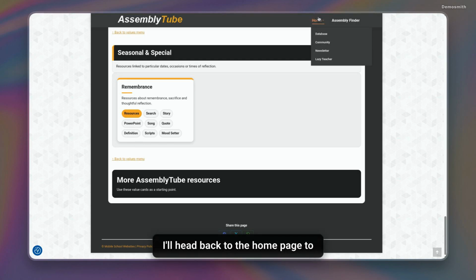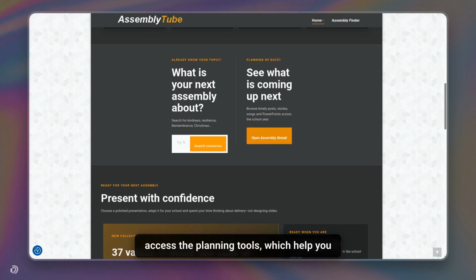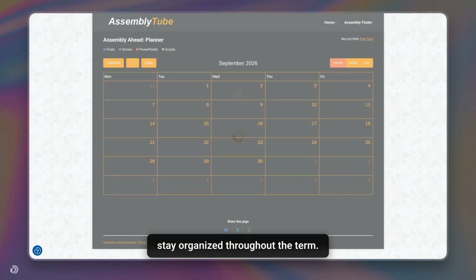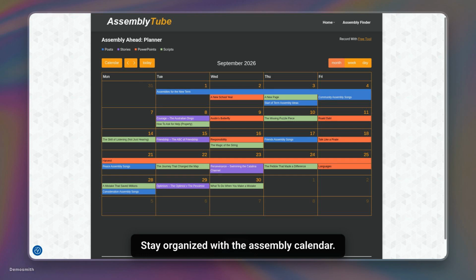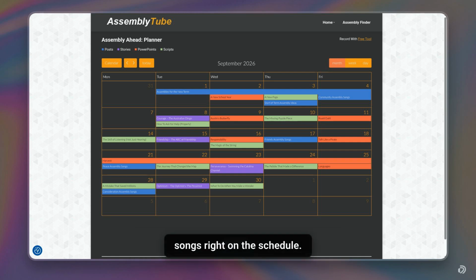I'll head back to the homepage to access the planning tools, which help you stay organized throughout the term. Stay organized with the Assembly Calendar. It's easy to see upcoming themes like perseverance or find community assembly songs right on the schedule.